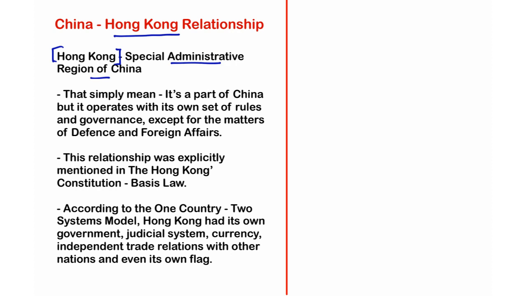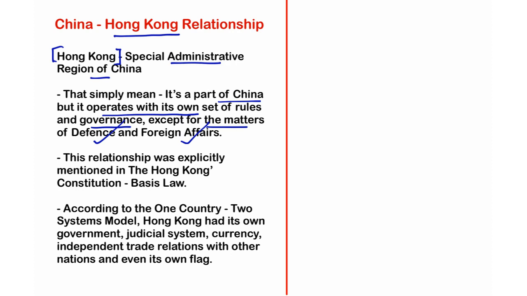But what exactly is the meaning of special administrative region? That we must understand. Hong Kong being a special administrative region of China simply means it is a part of China, but it operates with its own set of rules and governance, except for the matters of defense and foreign affairs. So, Hong Kong has a separate political structure, a separate judicial structure, a separate currency, its own flag, etc. But China only intervenes in the matters of defense and foreign affairs.